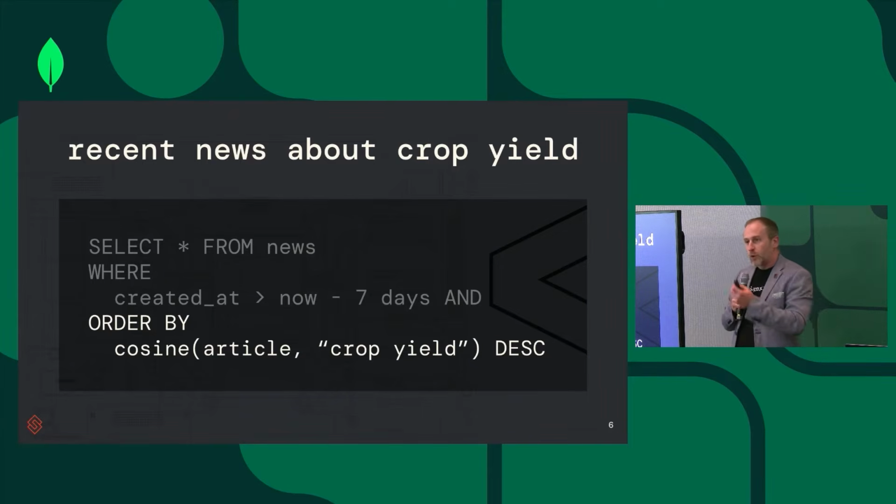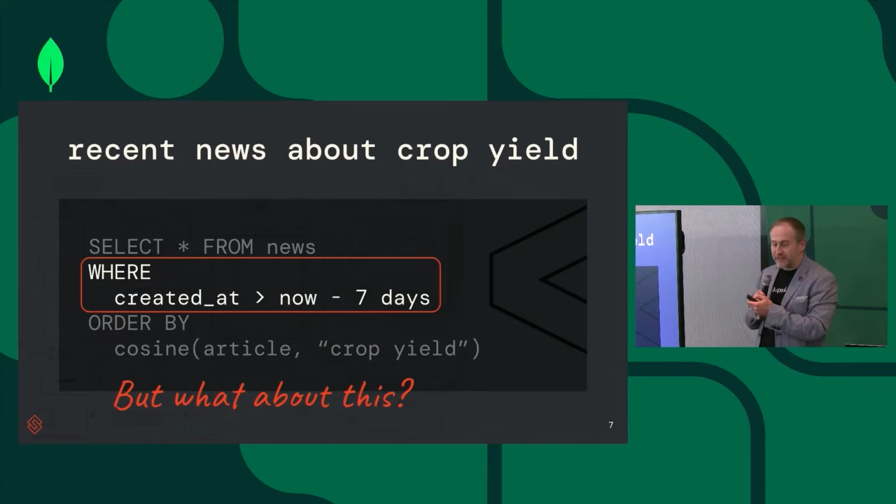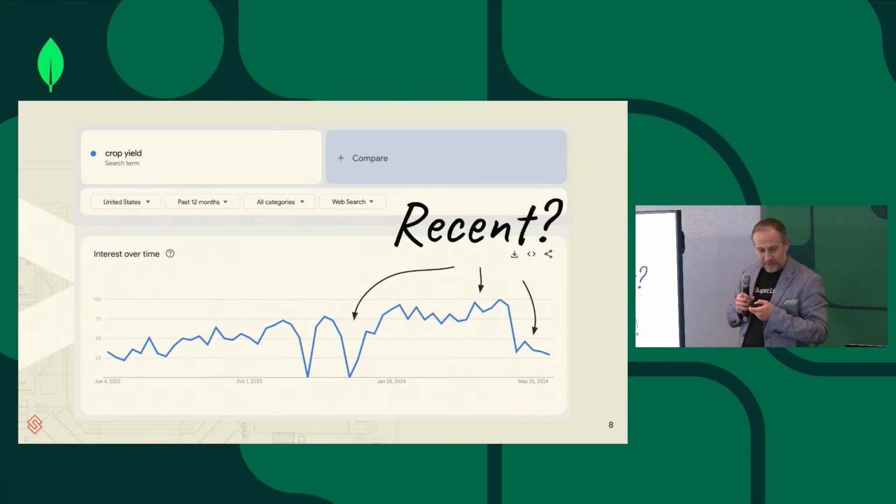And so we embed the article, we calculate cosine similarity to crop yield, and we sort by the most relevant articles. So that's solved, kind of. But what about the 7 days, right? So this is a hard filter. So actually, what if the most relevant result is 8 days away and not 7 days away? You kind of have to set a certain number here which cuts off your result set.